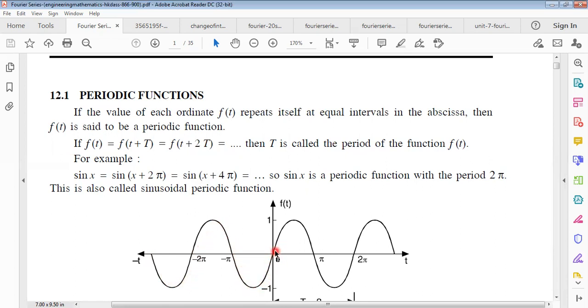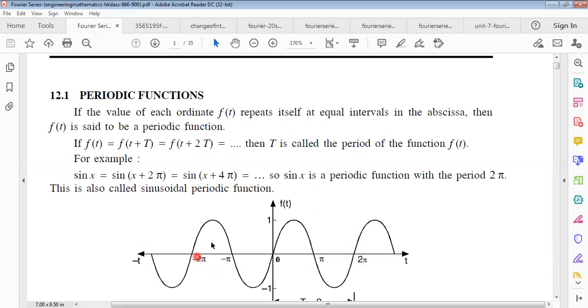And this function passes through the origin, starting from the origin. Then this is the amplitude for this sine wave, and this is the half, and this is the full wavelength. This total length will be twice pi. This portion will be pi, 180 degrees. To complete this half circle, it must take pi. To complete the full circle, this half circle and this half circle make the total full circle. This will be twice pi.